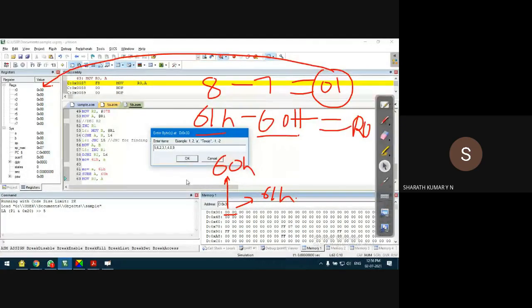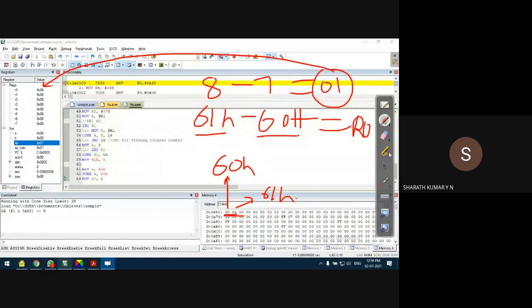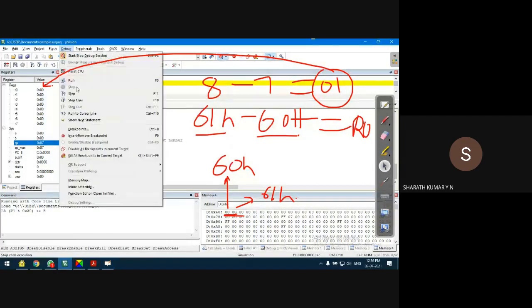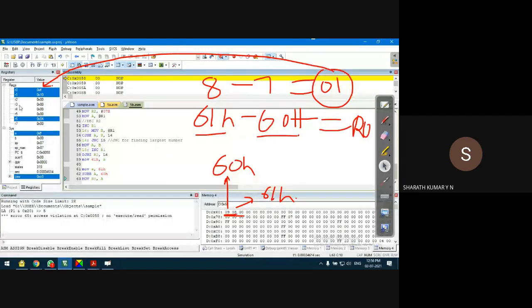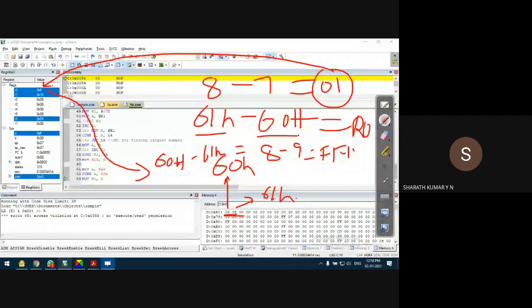So largest even is 8. Largest odd number is 9. Very simple. I'll not run stepwise. I'll straight away run the program. Debug run. So if the numbers are 9 and 7 here, it's correct. The program is correct. The decrement R2 is not necessary. But guys, observe this here. What happened to R0? It is FFH because it has run 60H minus 61H. That means it is 8 minus 9. Hexadecimal subtraction. It is FFH. So that's why this R0 is wrong now. R0 is wrong. But here it is correct. This sorting is correct, but that is wrong.